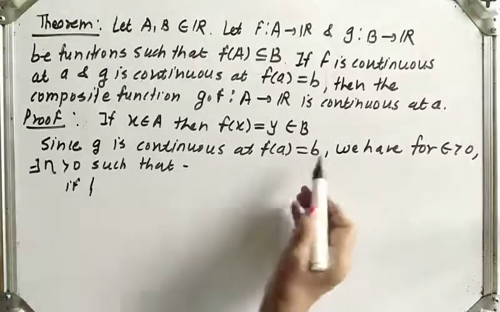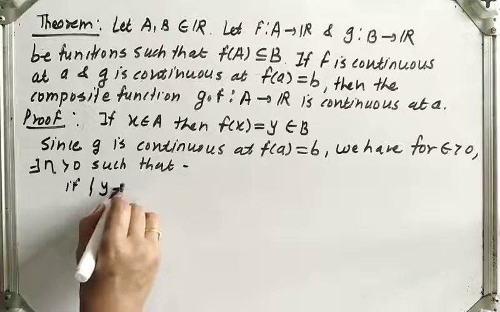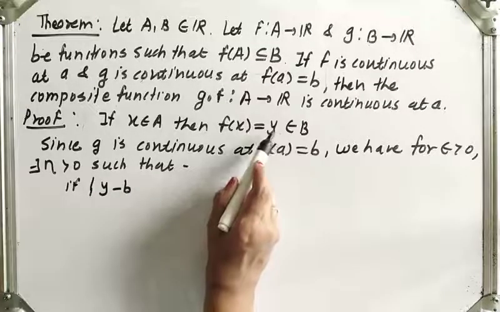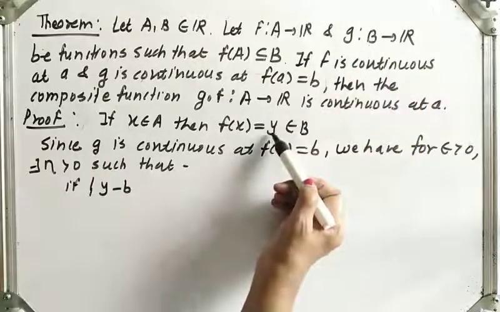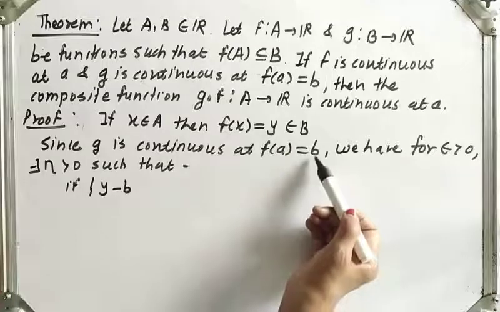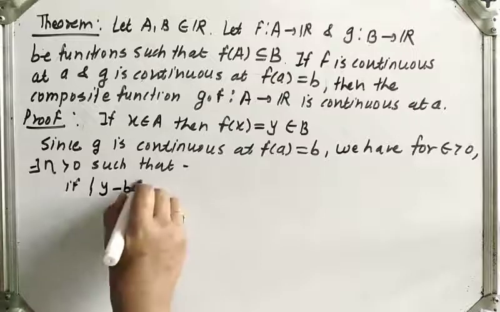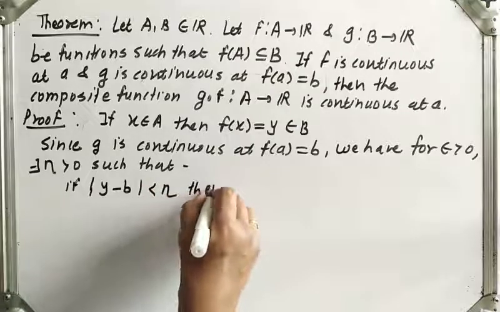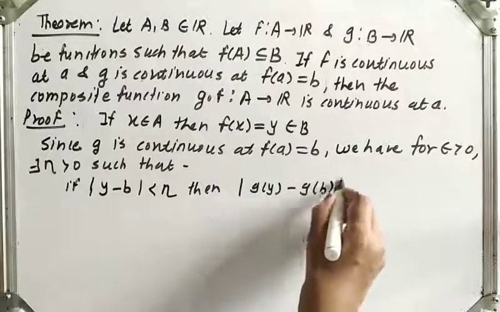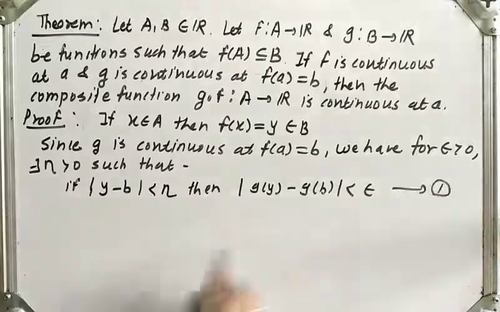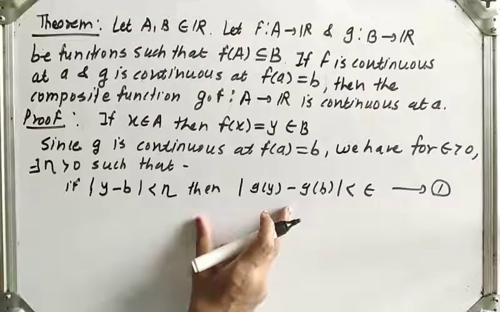So here at which point? b. So for g, let us take y, mod of y minus b, because we know that this y belongs to B, and the domain of g is B, so we have taken a point from the domain. So mod of y minus b, because this function is continuous at point b. So if mod y minus b is less than eta, then mod of g of y minus g of b is less than epsilon. Let us give it equation number 1. This is by the definition of continuity of g.